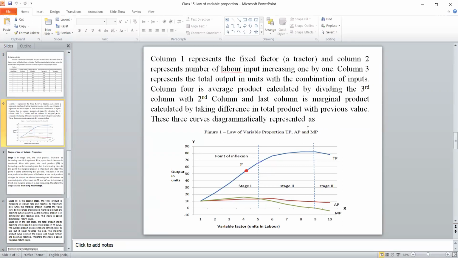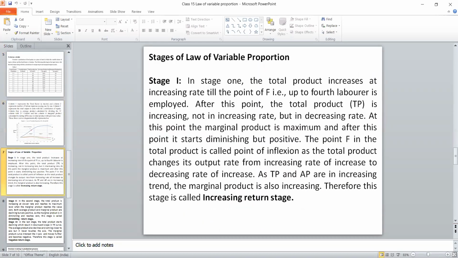What is the point of inflection? It's nothing but the output increases at an increasing rate. After a certain point, it will increase at a decreasing rate. The change from an increasing rate to a decreasing rate of increase is called the point of inflection. So there is a separate question there. Then finally, you have to explain stage 1, stage 2, stage 3.